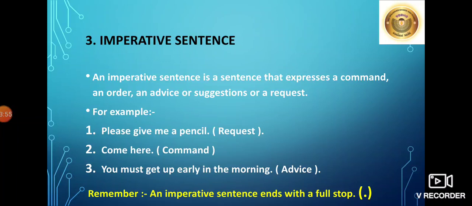Third, imperative sentence. An imperative sentence is a sentence that expresses a command, an order, an advice or suggestion, or a request. For example, please give me a pencil. It is a request. Come here. It is a command. You must get up early in the morning. It is an advice. So an imperative sentence comes in three types: request, command and advice. You have to identify an imperative sentence. Remember, an imperative sentence ends with a full stop.